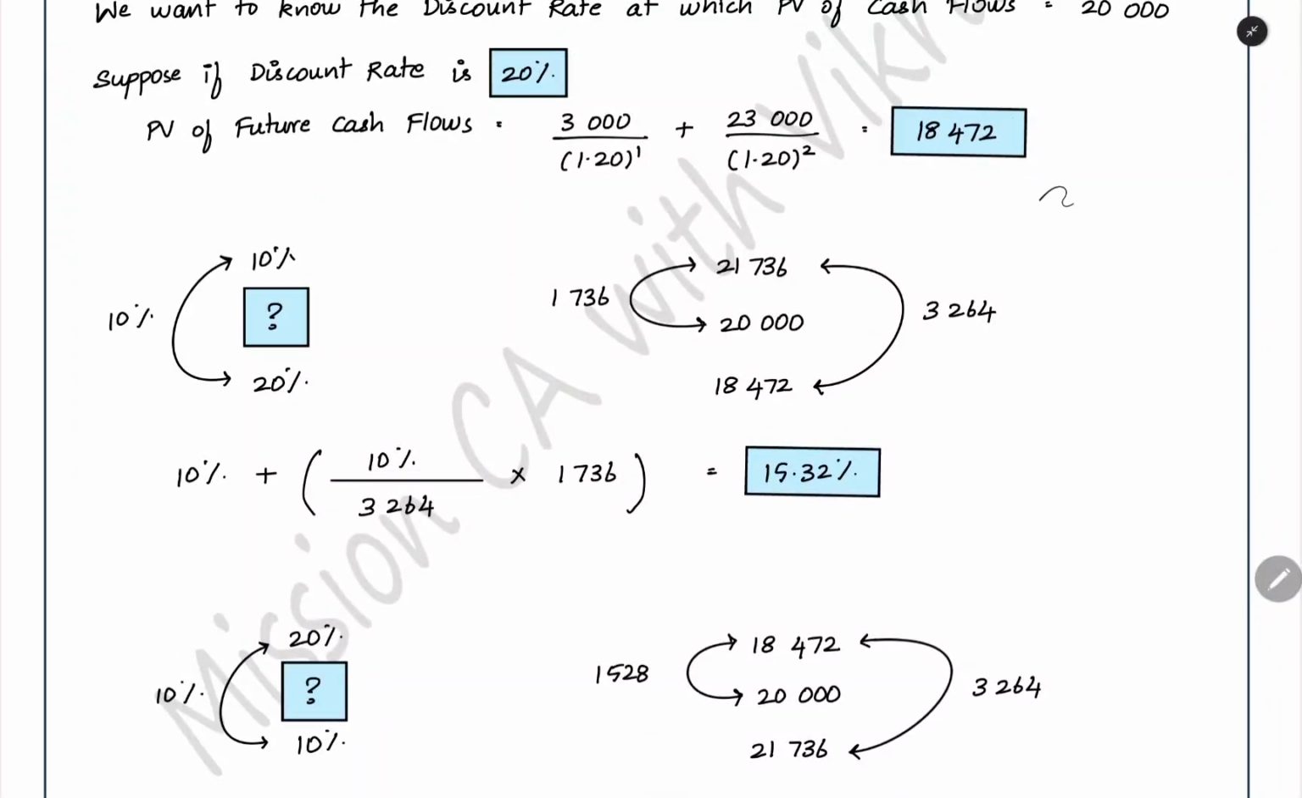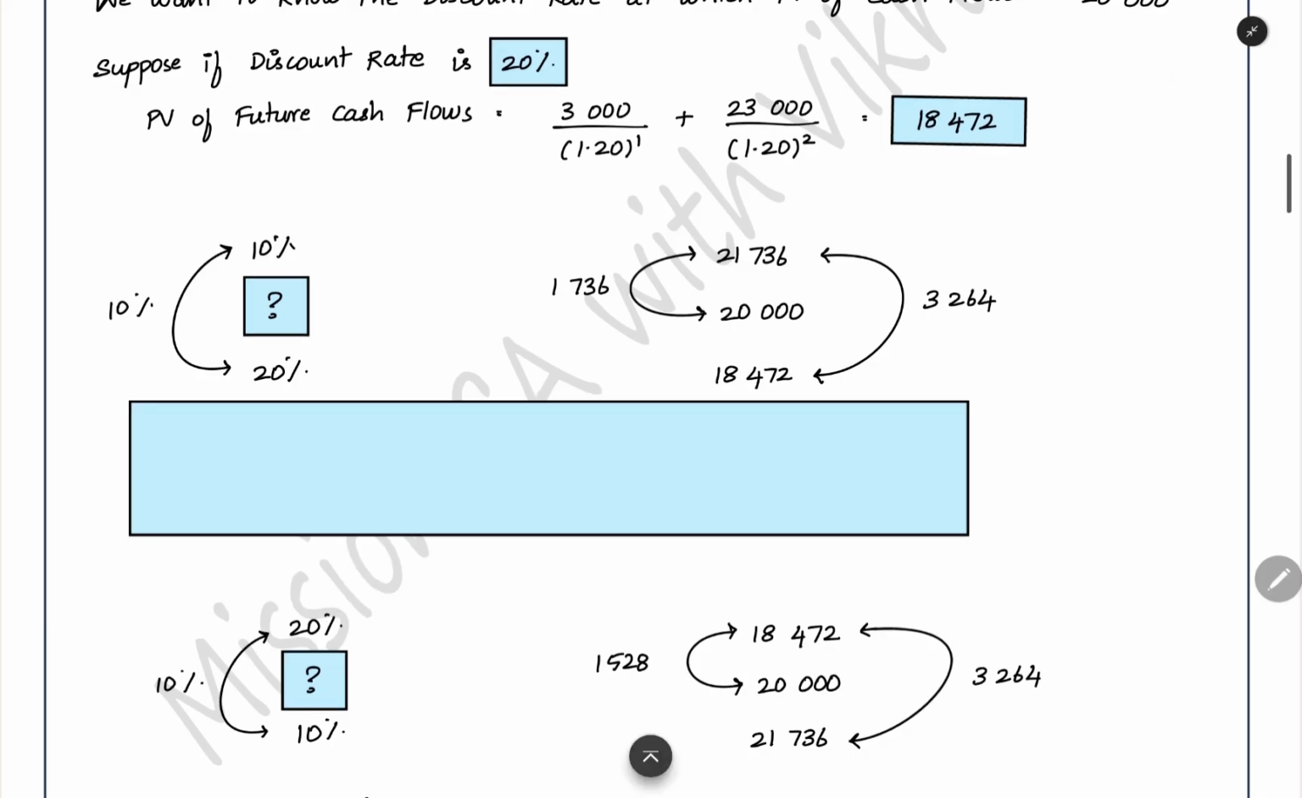So we want 20,000 exactly. But we got one amount, 21,736, more than 20,000, and one amount, 18,472, that is less than 20,000. Now using this interval we can find out the rate at which exactly we are getting 20,000. At 10% you got 21,736. At 20% you got 18,472. We want to find out the percentage at which exactly we are getting 20,000.